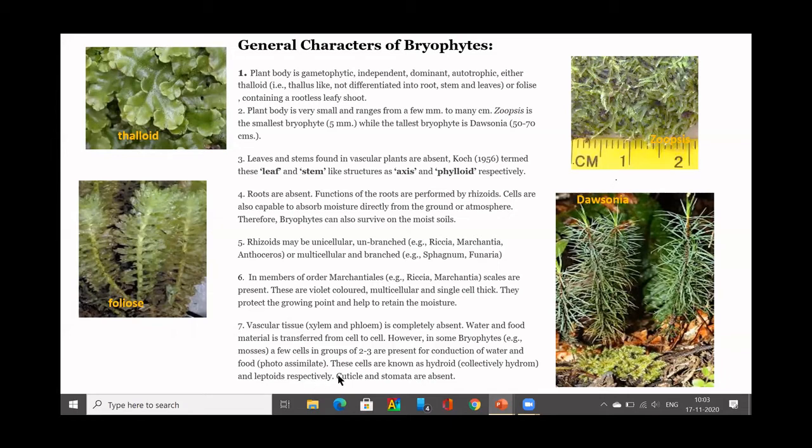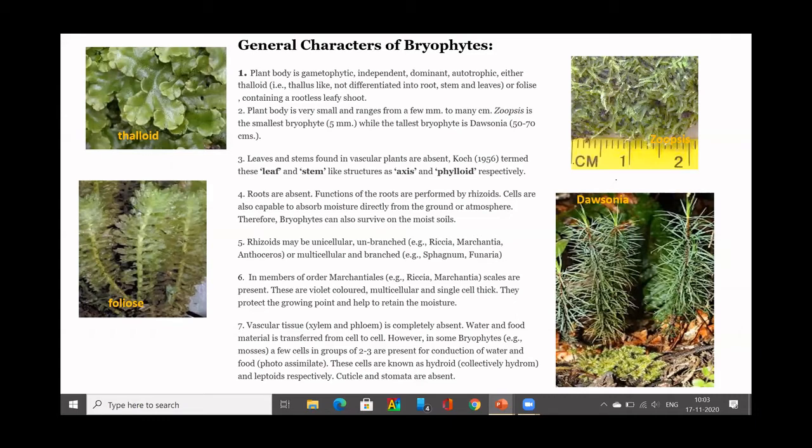In a few bryophytes, advanced families, you have 2 to 3 cells which take the role of conduction of water. These cells which conduct water are called hydroid, and some of them conduct food. They are called leptoid. So this is not present in all the forms, only in a few advanced forms you can see.